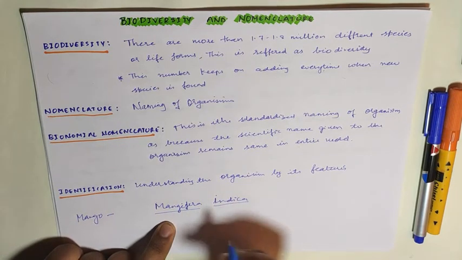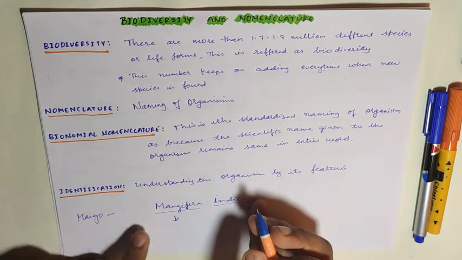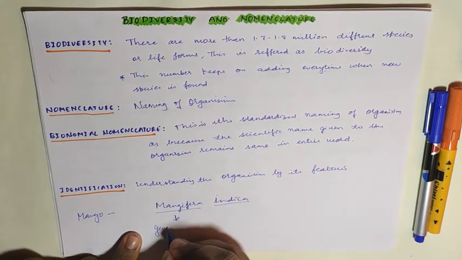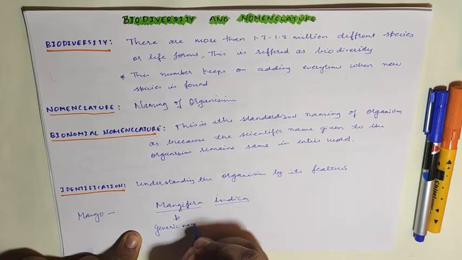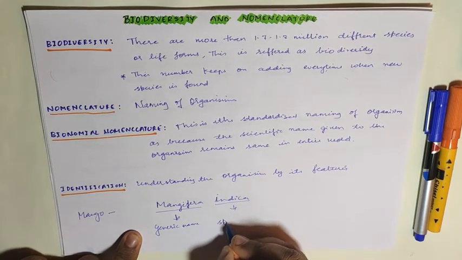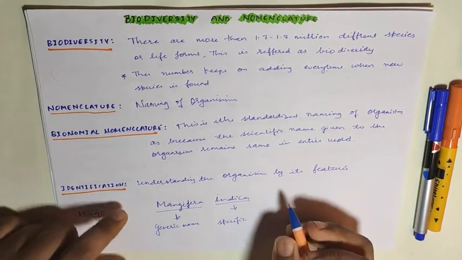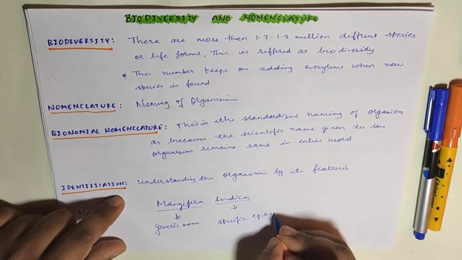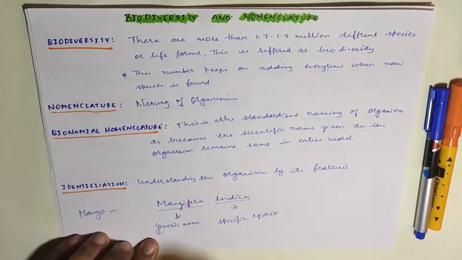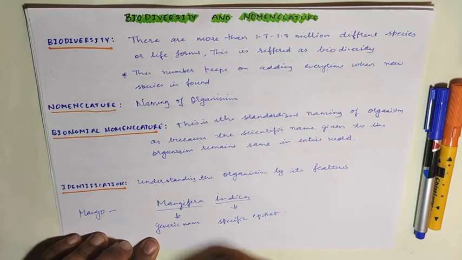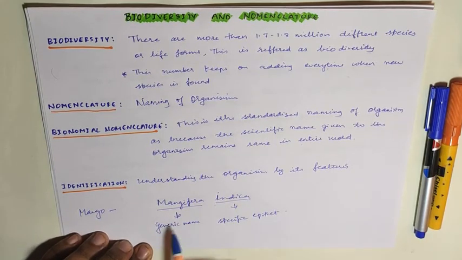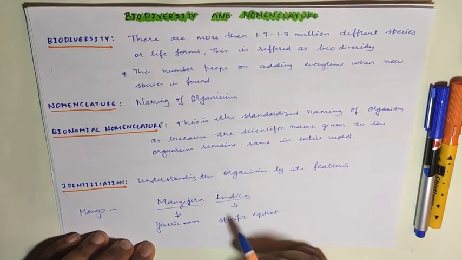Now what is this? Mangifera is the generic name, and Indica is the specific name, also called the specific epithet. I'll explain in my next video what the meaning of genera is and what the meaning of species is.